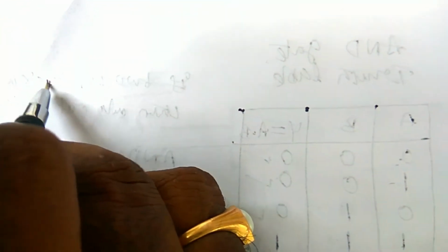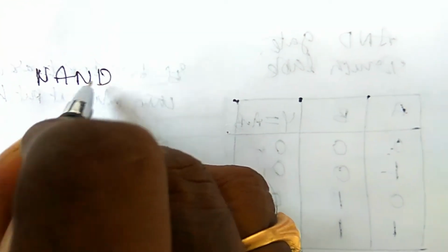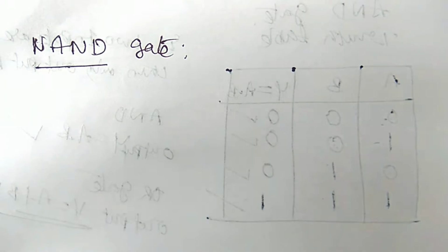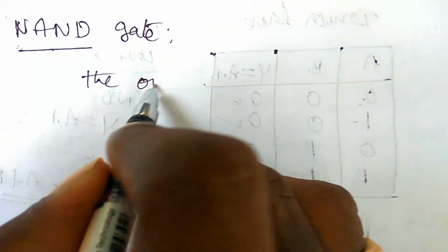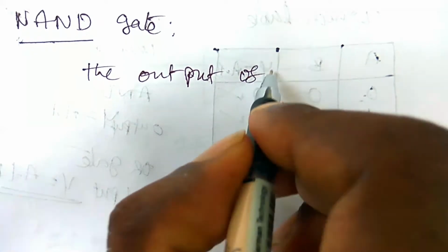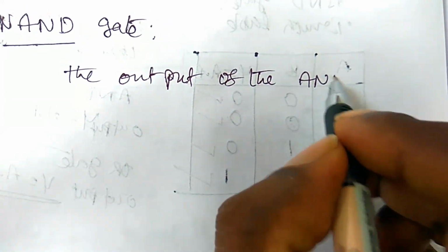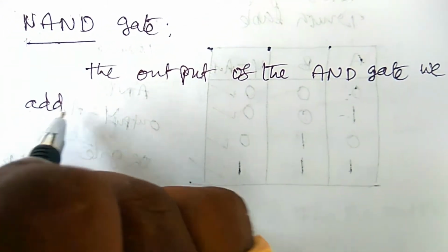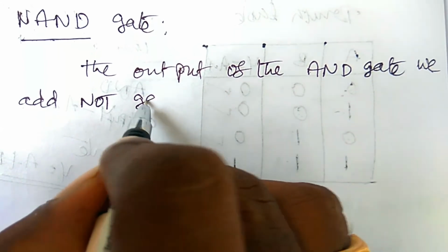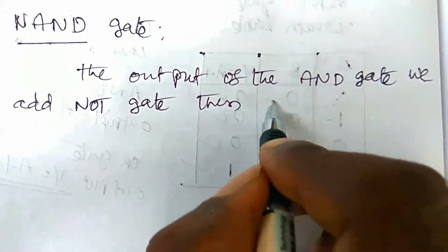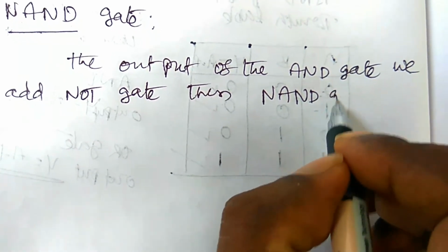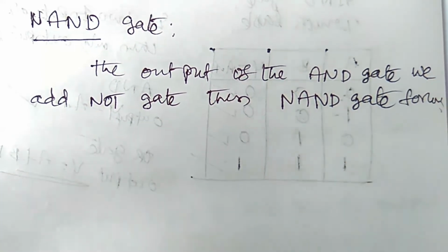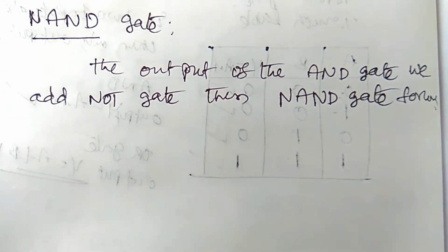Next gate, that is the NAND gate, which is most important. NAND gate. If to the output of the AND gate we add a NOT gate, then a NAND gate will be formed. Okay, the output of the AND gate, we add a NOT gate, then the NAND gate will be formed.